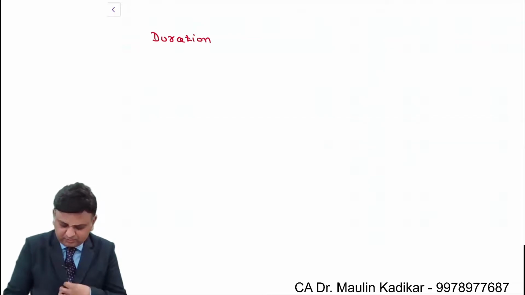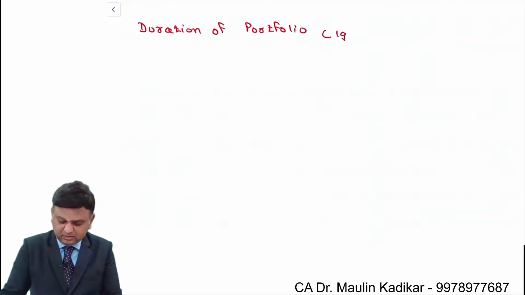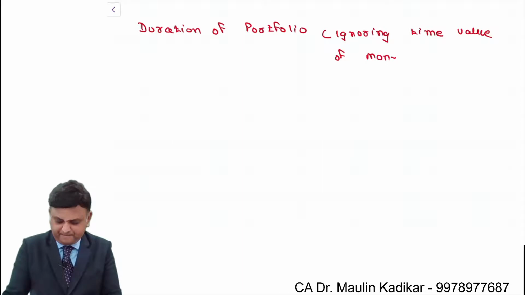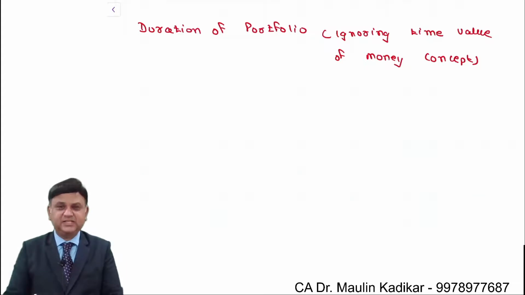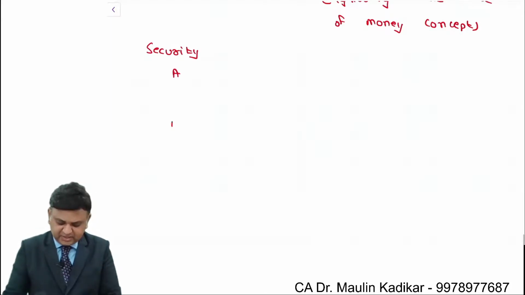So we understand, duration of portfolio, in bracket I'm writing, ignoring time value of money concept. Let us see how to answer. There are two securities in which investment is made, security A and security B.